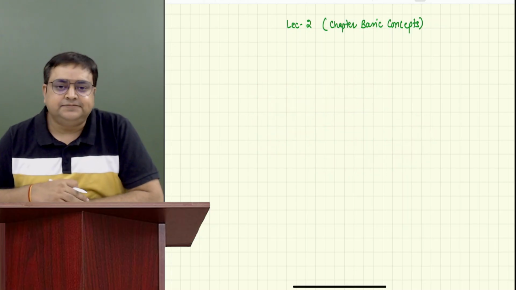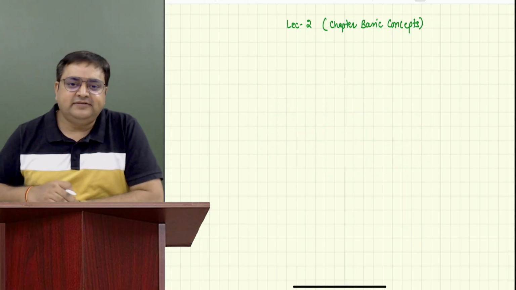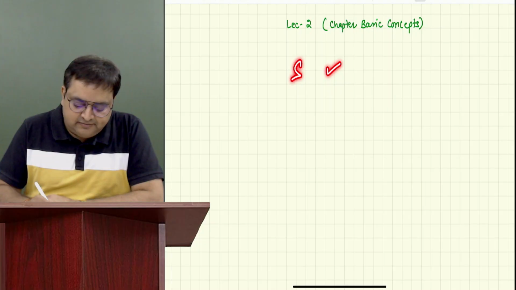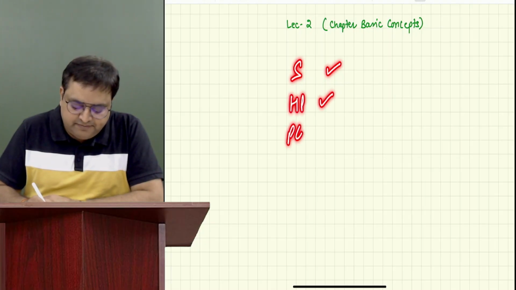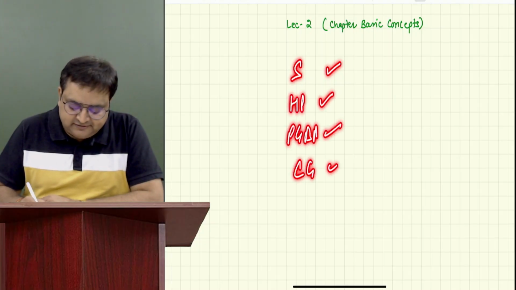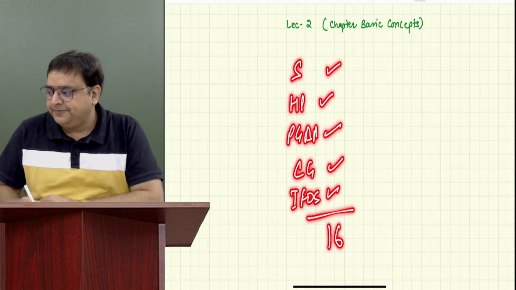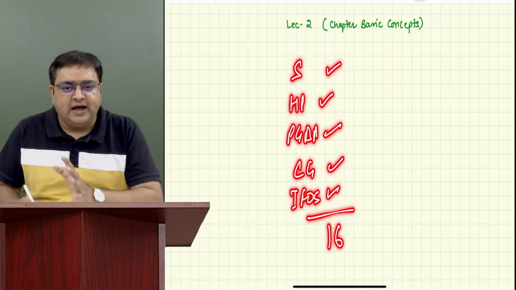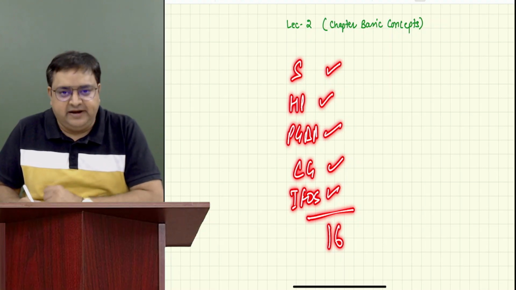Again, I'm repeating: let's say this person has salary income, house property, PGBP, capital gains, IFOS, and the total comes to 16 lakh. So you know how to calculate the taxes as per slab rates.